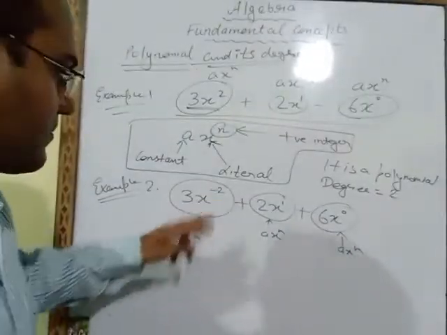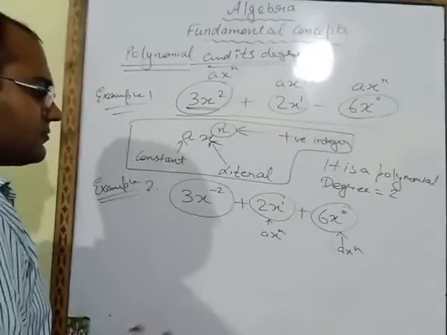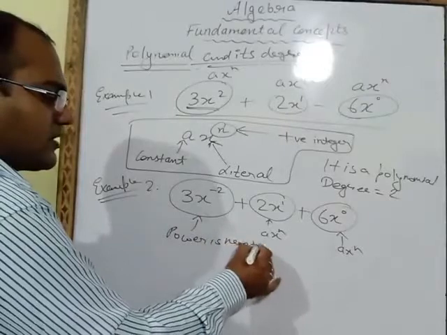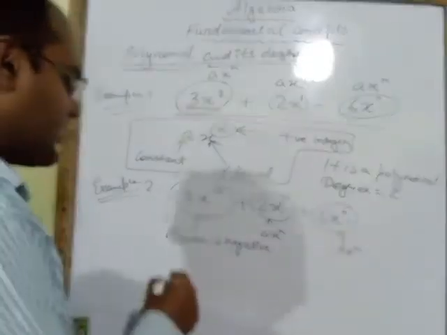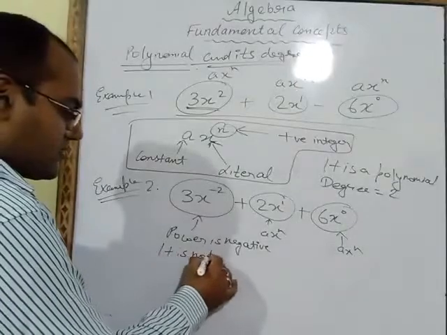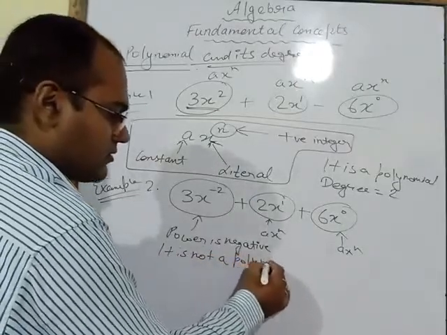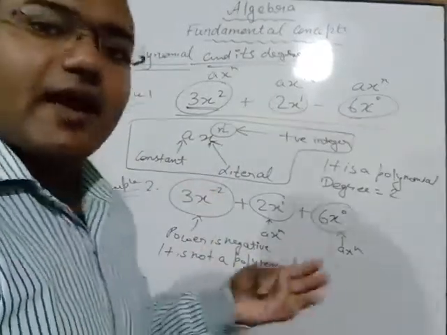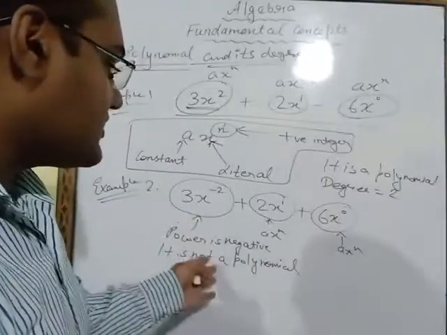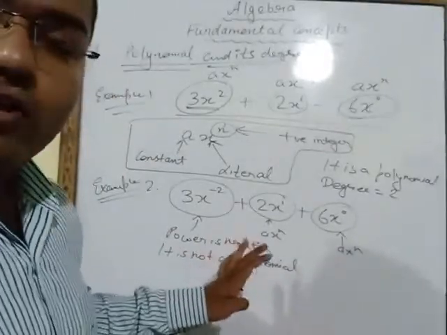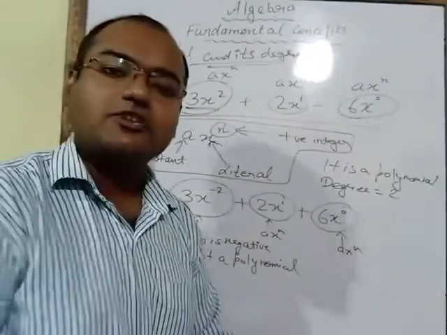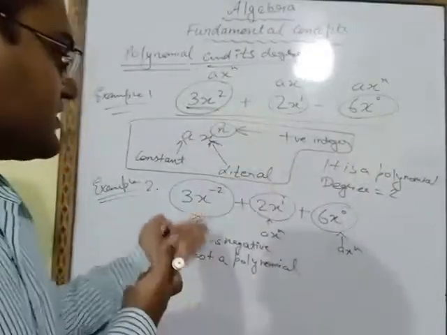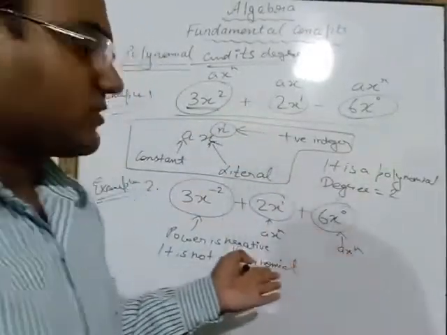What you will observe here? Power is negative, minus number. So we will say it is not a polynomial. Why is it not a polynomial? Because its power is negative. Now this is not a polynomial, so we will not write the degree also. Degree we have to write for that algebraic expression which is a polynomial. As we had written here, degree is 2 because it is a polynomial. Since this is not a polynomial, we will not write the degree also.